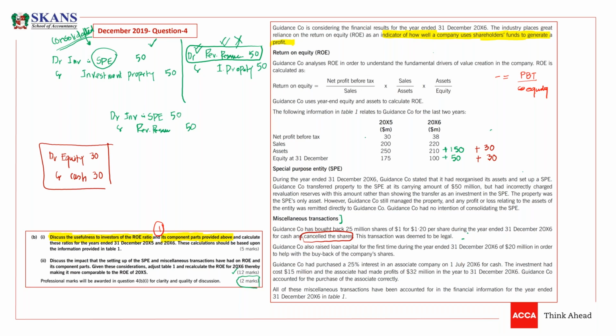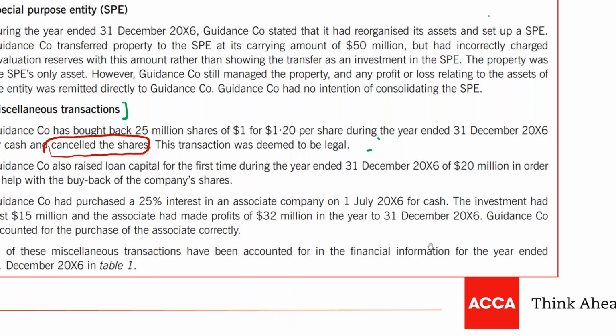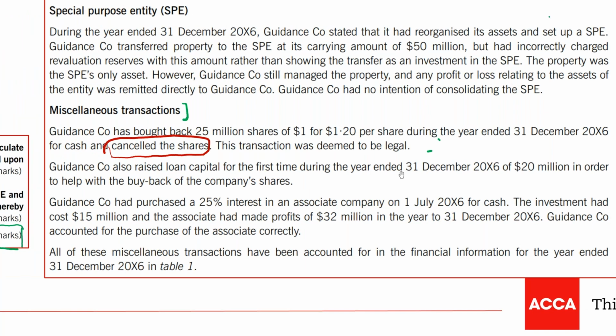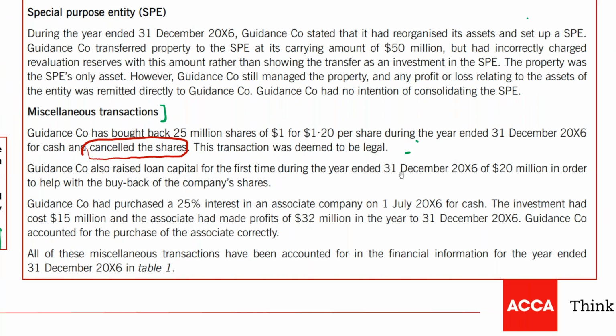Now, guys, what is the next transaction? Again, I have to zoom in. The guidance company also raised loan capital for the first time during the year ended 31st December 2006 for 20 million in order to help with the buyback of the company shares. When we have acquired a loan, debit would be cash and credit would be liability. The cash will increase and the liability will also increase, so the net effect on equity will be zero.